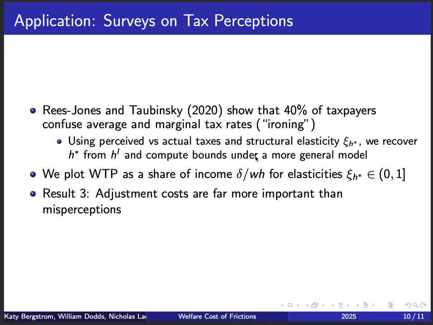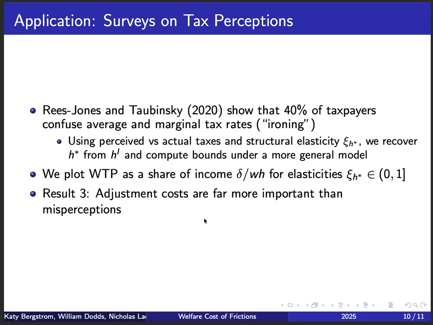So what I mean by this is that we go to the data and we use this difference between perceived and actual tax rates plus the structural elasticity of ideal hours to estimate how these individuals would adjust their income if they perceived the tax schedule correctly, right? And this allows us to further correct our measure of ideal hours, accounting also for tax perceptions. And then we're going to do the same that we did before, just plot this share of willingness to pay in terms of gross of tax income for the same elasticities.